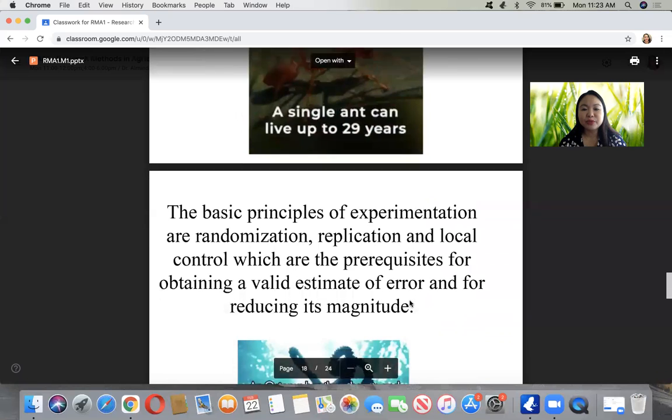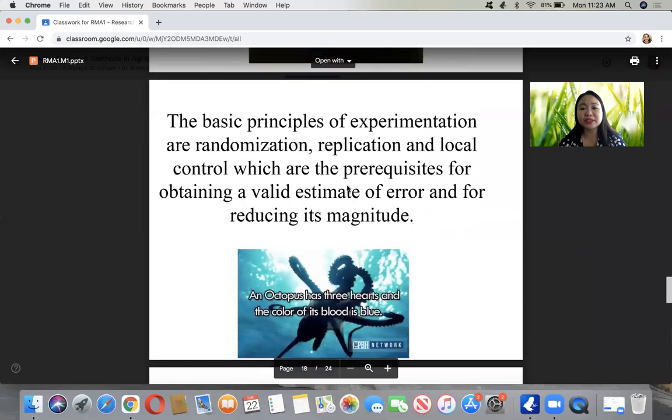So moving on, the basic principles of experimentation are randomization, replication, and local control. You have to randomize your samples, so you are not biased in selecting them.